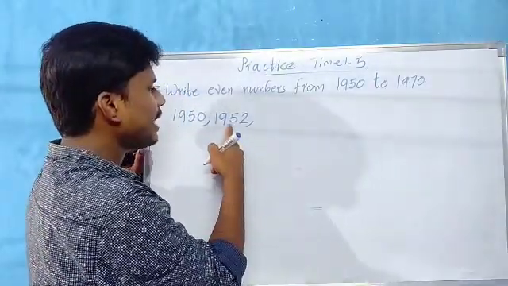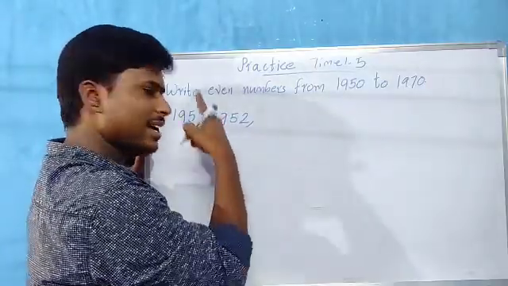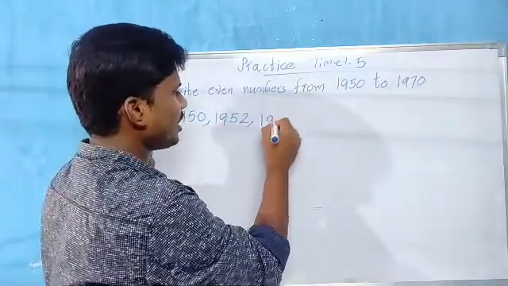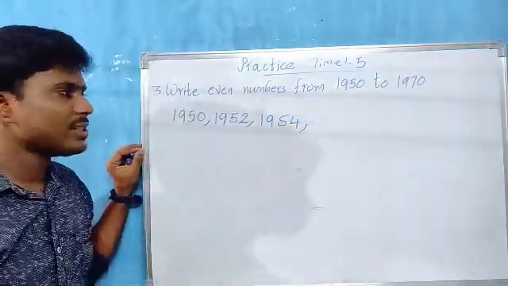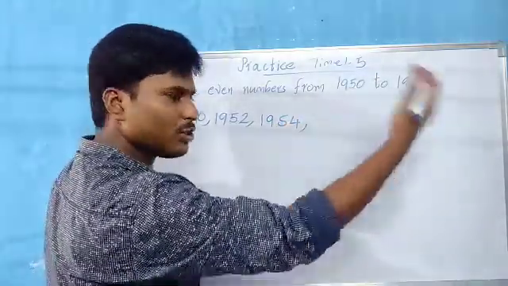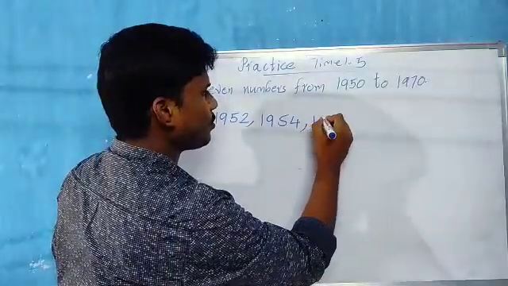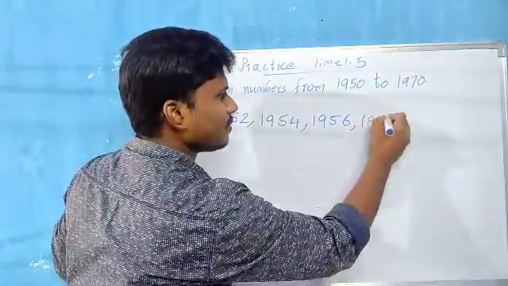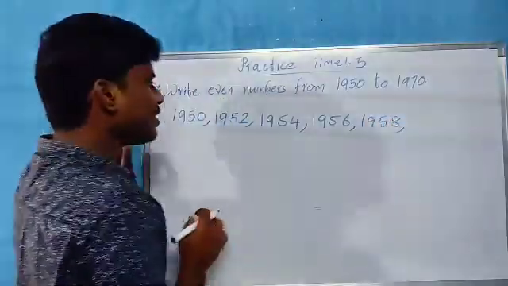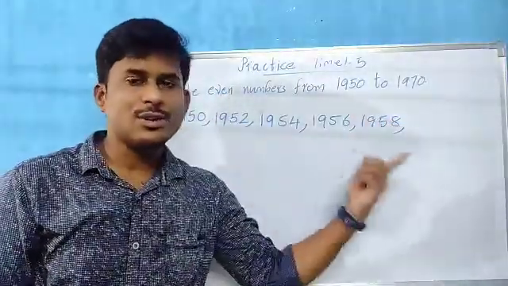So the tens place, hundreds place, thousands place, I am writing as it is: 1954. Next, children, 6, so 1956. Next, 1958. See, children, 2, 4, 6, 8, 0.